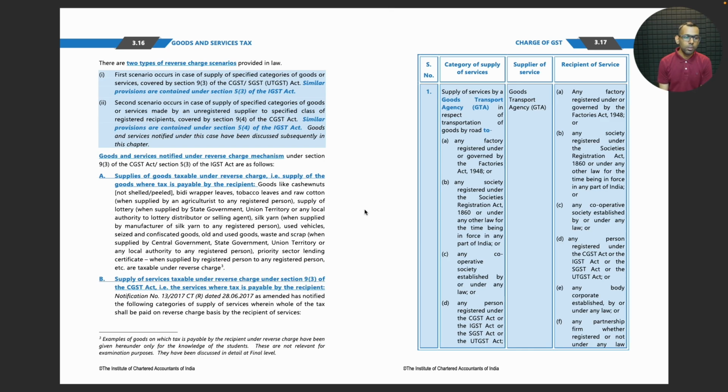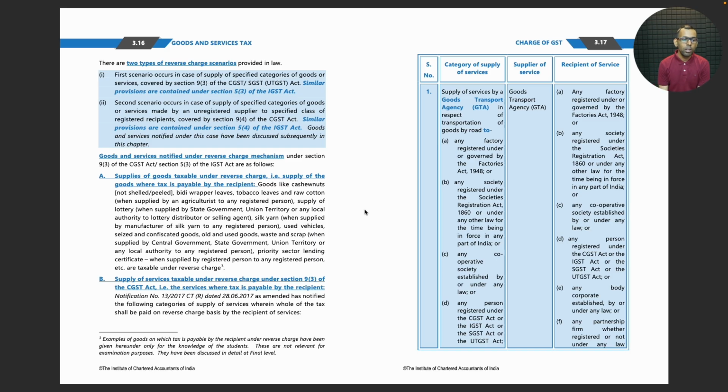There are two types of reverse charge scenarios provided in law. First scenario occurs in case of supply of specified categories of goods or services covered by Section 9 subsection 3. Second scenario occurs in case of supply of specified categories of goods or services made by an unregistered supplier to specified class of registered recipients.